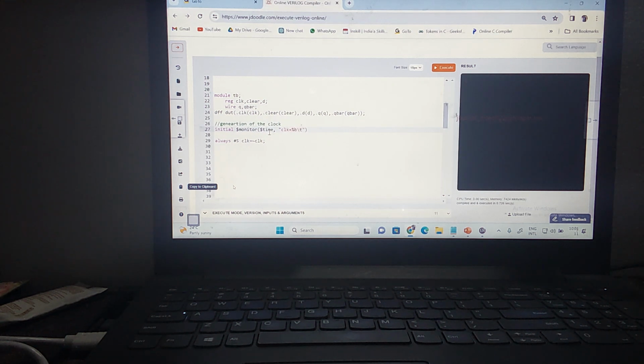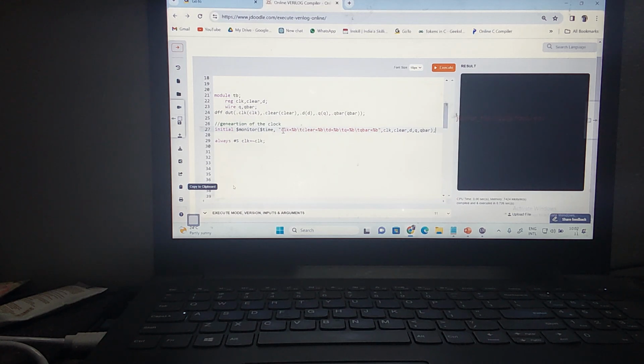Okay. Then what I want to see here is the input. Let me print and monitor here. Then I need to monitor B, percentage B. Then I want to monitor Q. Q is equal to percentage B. Then comes space, Q bar. Q bar is equal to percentage B. Now what I need to pass? Clock here, T, Q, Q bar.